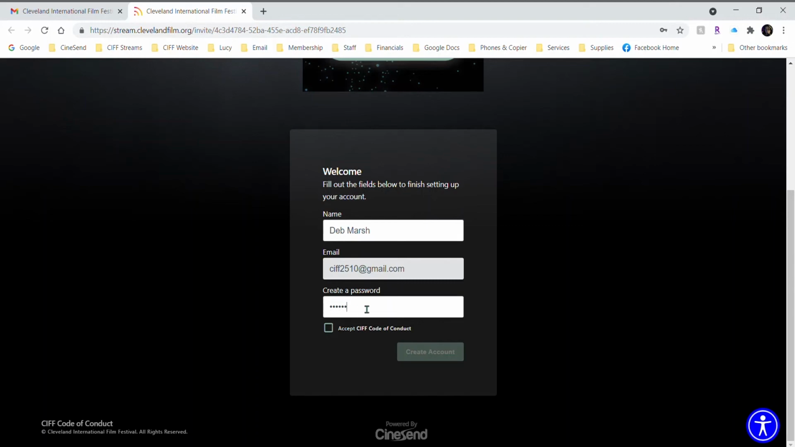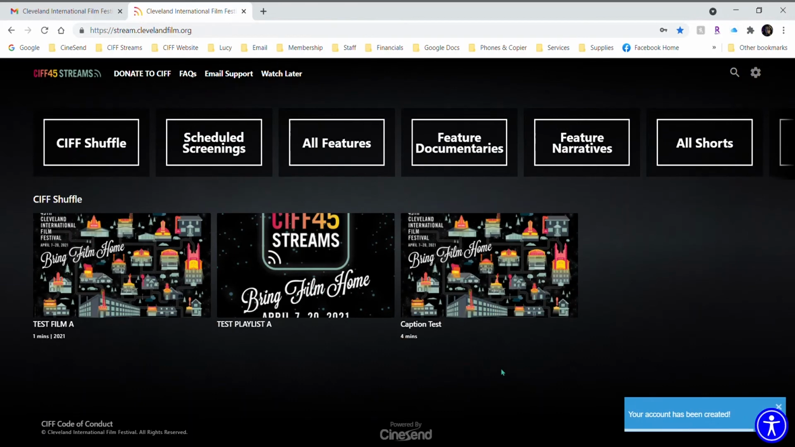As I said, we've created a password. We're going to click on Accept the SIFT Code of Conduct, and if you want to read the full Code of Conduct, you can click down here, and then you want to click on Create Account. Once you click Create Account, you'll be redirected to the main landing page of the SIFT Streams platform, where you'll see some thumbnails of the available films.